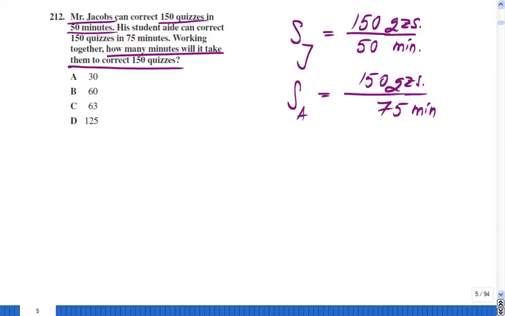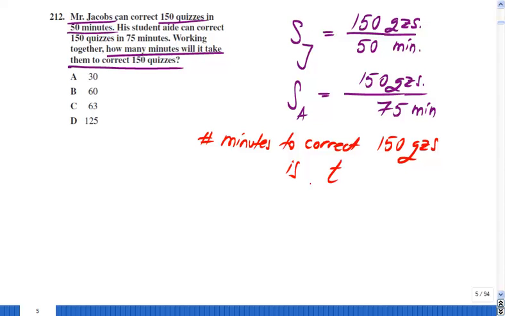Supposedly, my minutes, the number of minutes to correct 150 quizzes is, and you can use any variable, but because we're talking about time, let's say t, right?